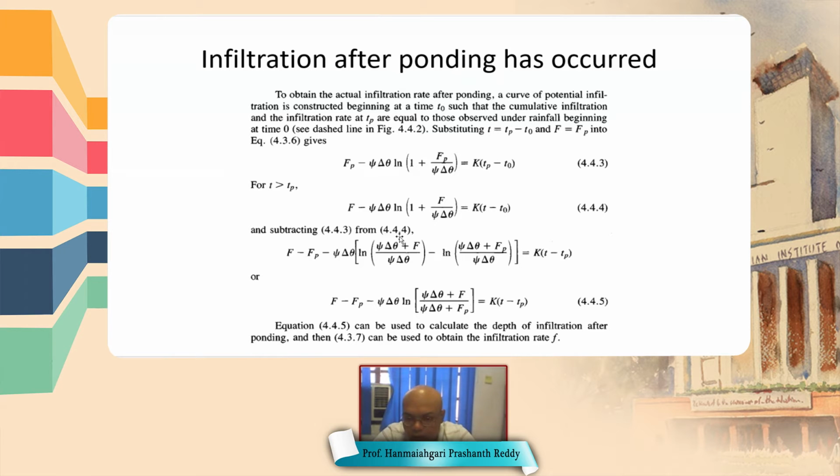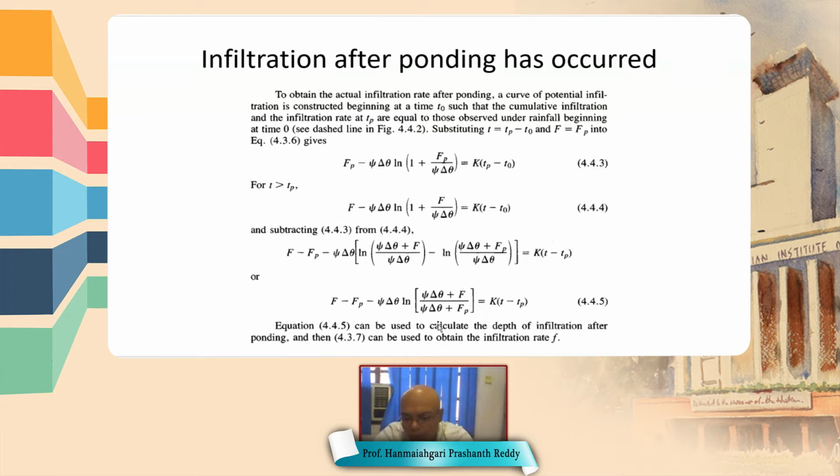After subtracting the first equation from the second equation and simplifying, we get this equation: F minus Fp minus psi delta theta log of (psi delta theta plus F) divided by (psi delta theta plus Fp) is equal to K into (T minus Tp).